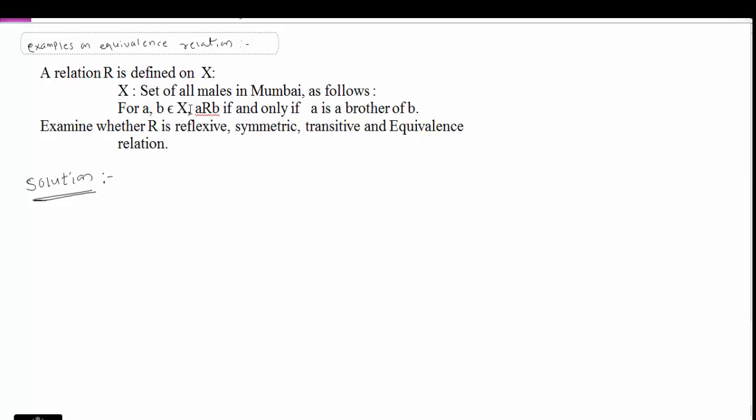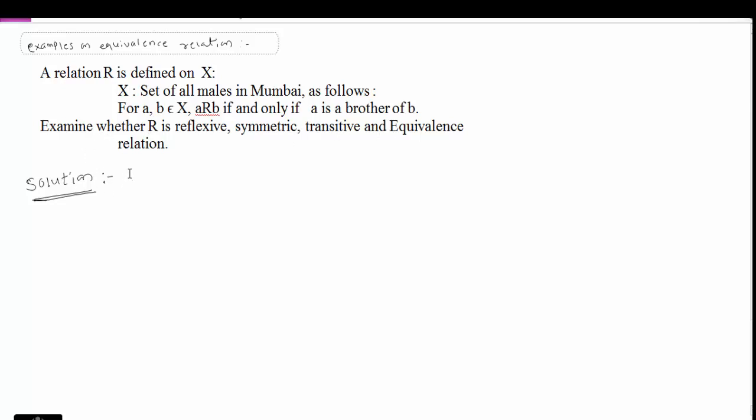For A, B belongs to X, any two males, A is R related to B if and only if A is a brother of B. That is, A and B are related by a relation R if and only if A must be a brother of B, or A and B are brothers of each other. Examine whether R is reflexive, symmetric, transitive and equivalence relation.